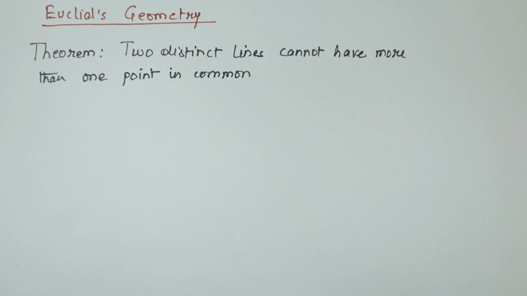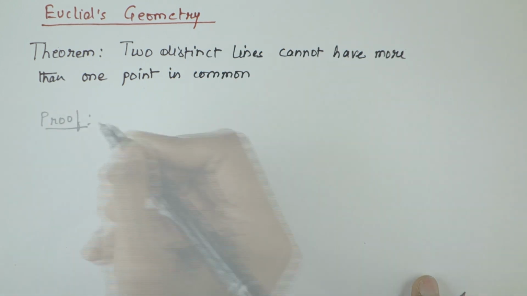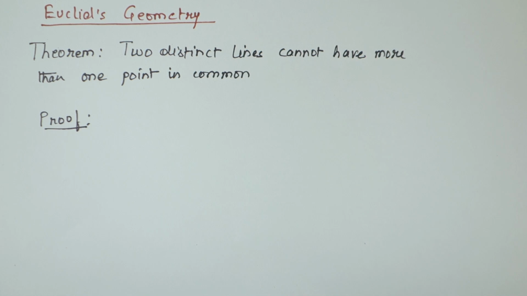Let's look at a theorem which extends Euclid's postulates and Euclid's axioms. The theorem reads: two distinct lines cannot have more than one point in common. To prove this, let us use Euclid's postulates and assume that the opposite statement is true.